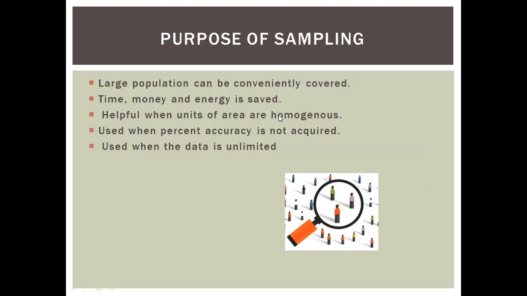Purpose of sampling. The main purpose of sampling is that a large population can be conveniently covered, and time, money and energy are saved. It is helpful when units of the area are homogeneous, used when percent accuracy is not required, and used when the data is unlimited.